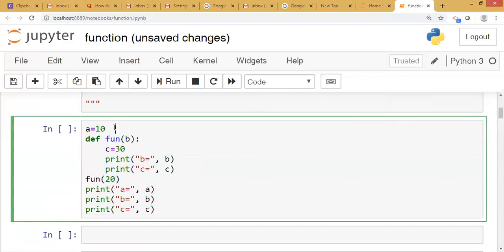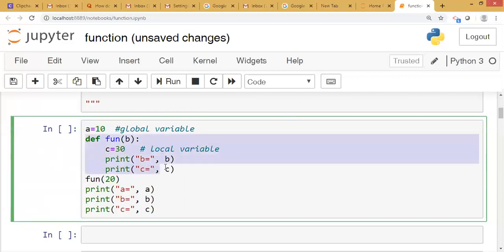See, a equal to 10. This is defined outside the function. So this is called global variable. Okay, this is function, and inside a function we declared a variable c equal to 30. So this is local variable. The scope of local variable is within that function only. When we call that function, control will go to fun. Is there any function named fun? Yes, here it is. Then value of b is assigned as 20. It goes inside the function, c equal to 30.